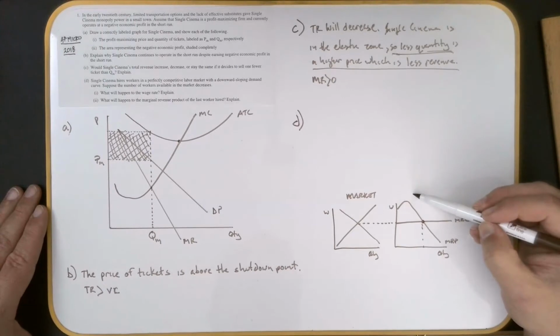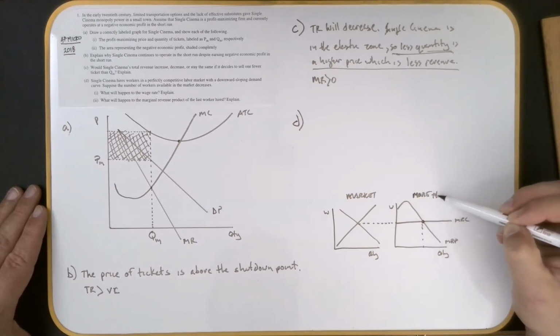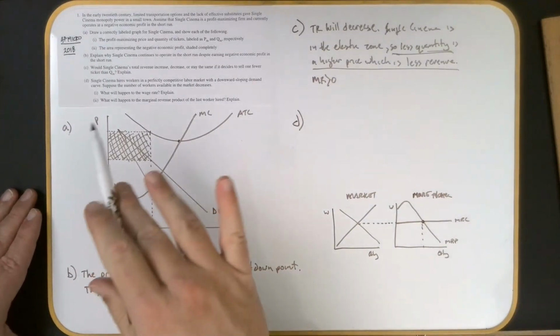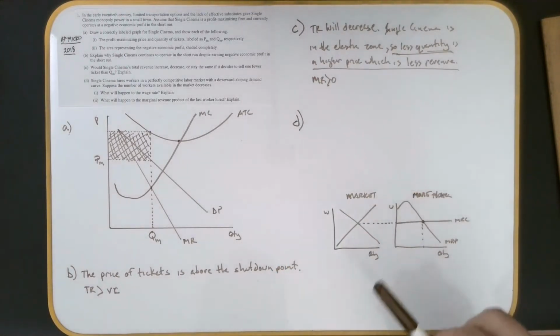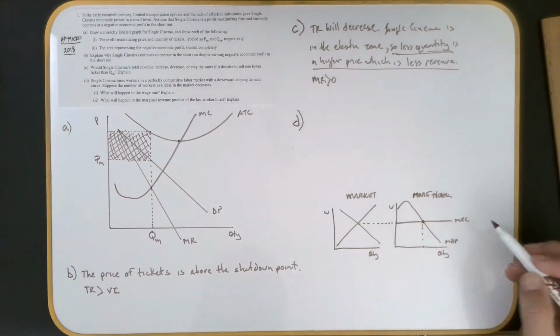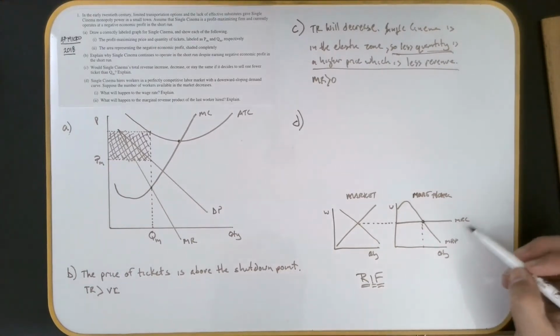Okay, so this is the movie theater, single cinema. It says once again that a single cinema hires workers in a perfectly competitive labor market with a downward sloping demand curve. Oh, and by the way, very important, you guys, remember all of our synonyms for the resource market: factor market, input market. I've always called this Mr. Carlson,